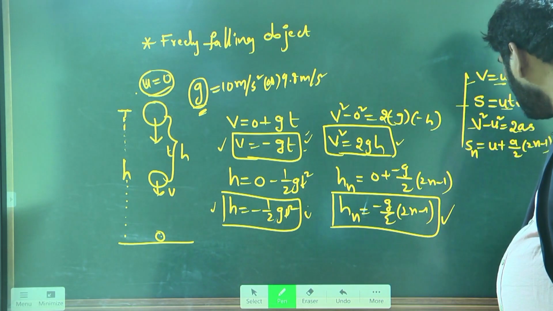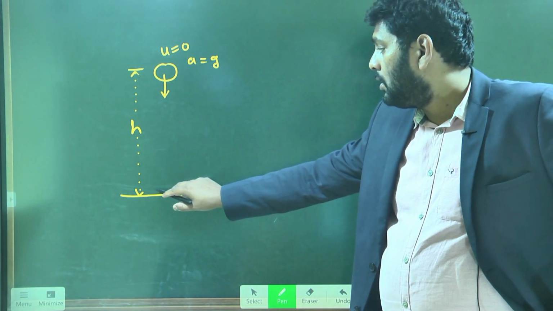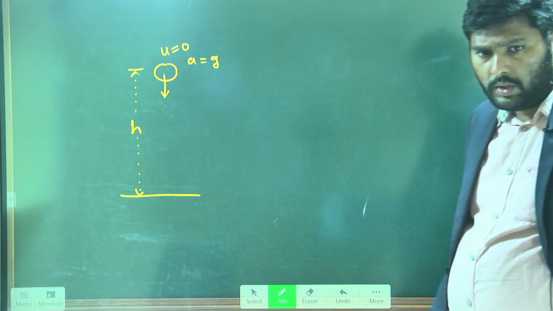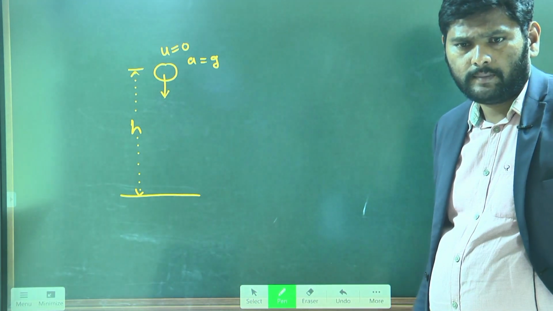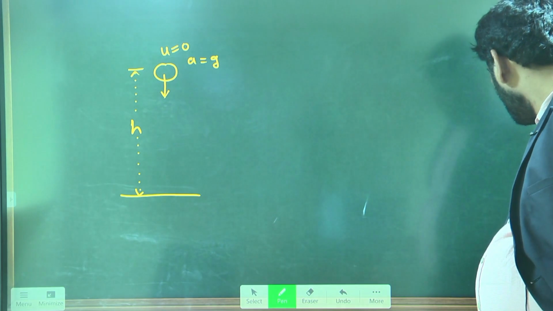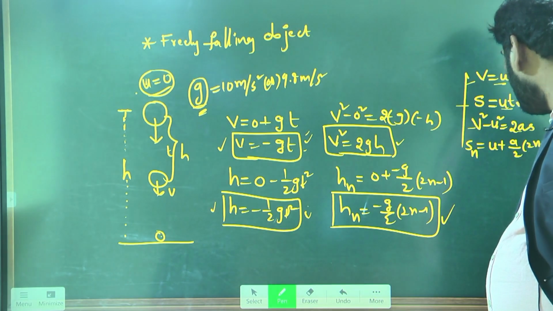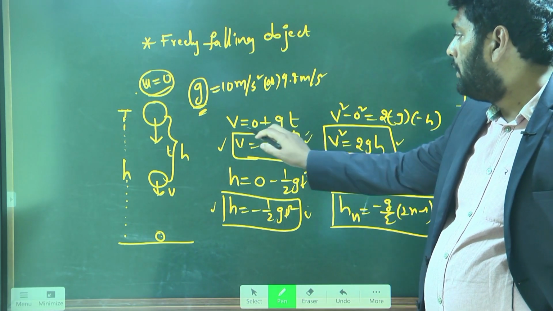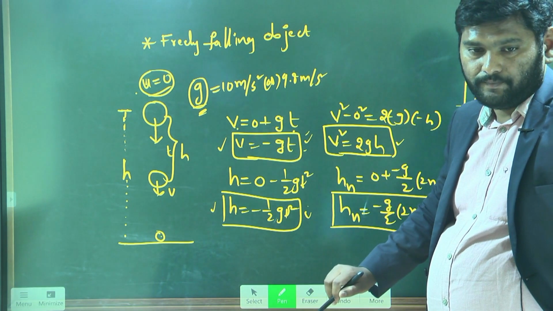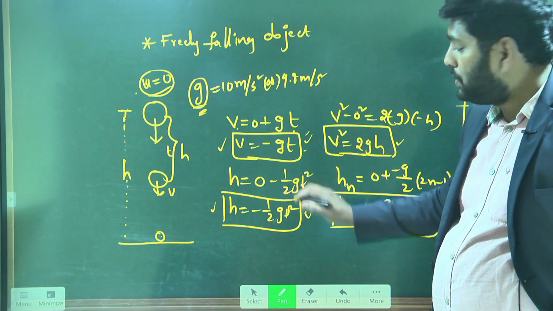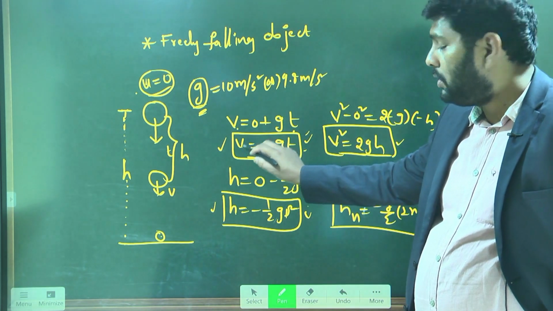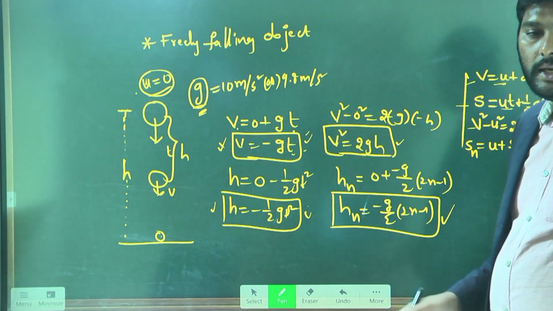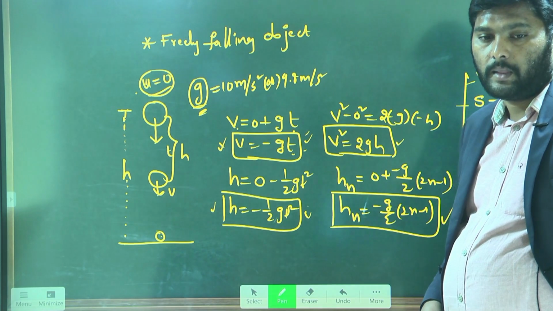No, sir, we don't know. So we do problems using known values. To know the t value, we should know the v value. Yes or no? Since v is not known, this is not applicable to get the answer.